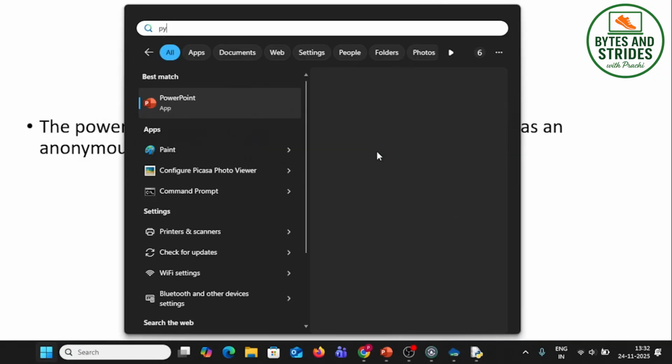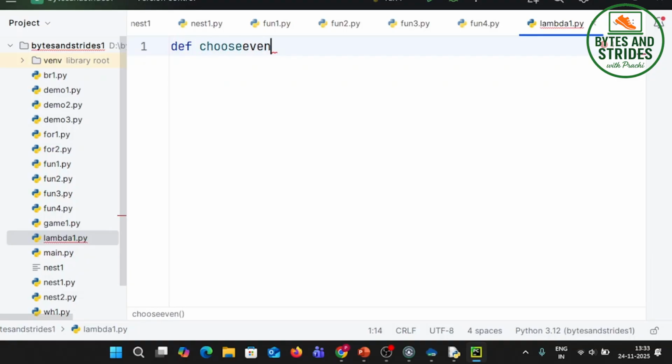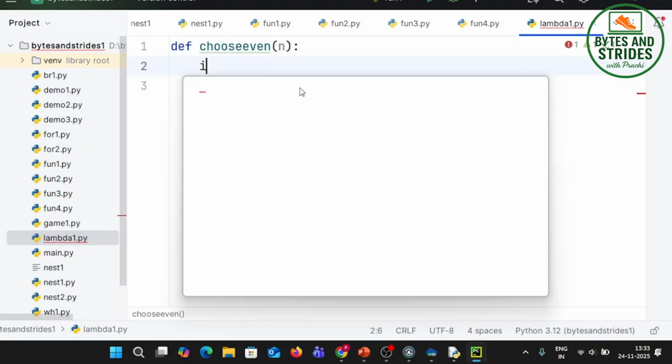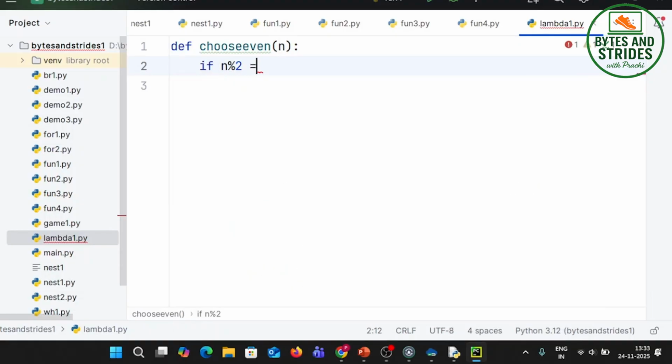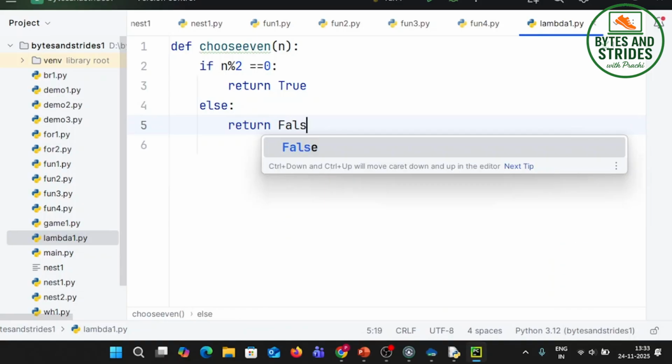So let's open PyCharm. Say I have a function called choose_even and I pass a list to it, or I pass a number to it. We will pass a list later. We pass a number to it, and here I have written if n mod 2 is 0, meaning it's an even number, this function returns True, else this function returns False.